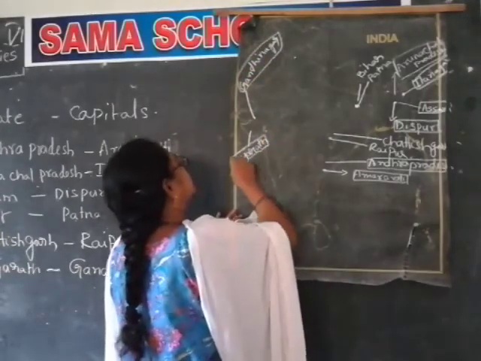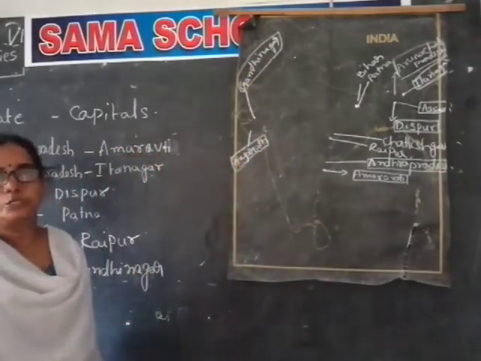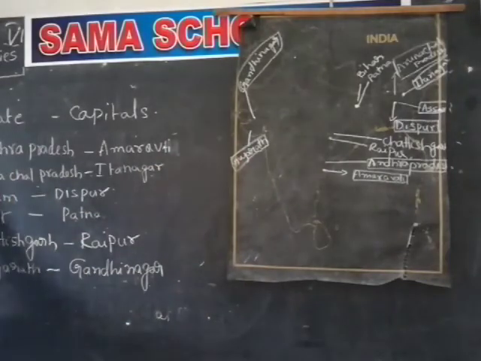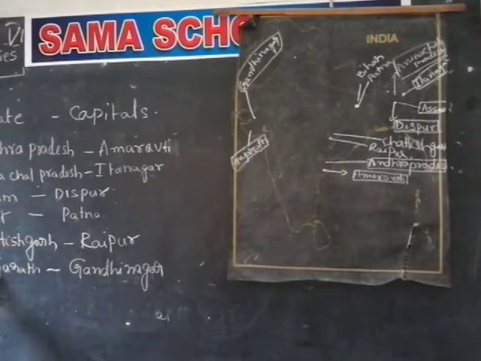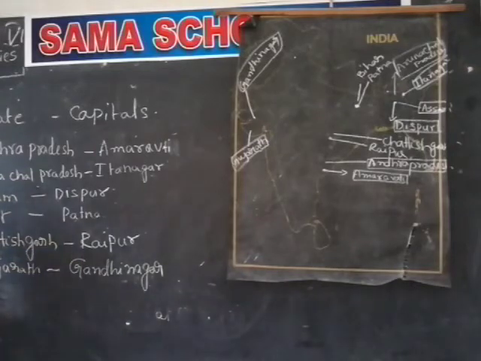Gujarat capital is Gandhinagar. So now: Andhra Pradesh, Arunachal Pradesh, Assam, Bihar, Chhattisgarh, Gujarat. After Gujarat, Goa. Goa's capital is Panaji.